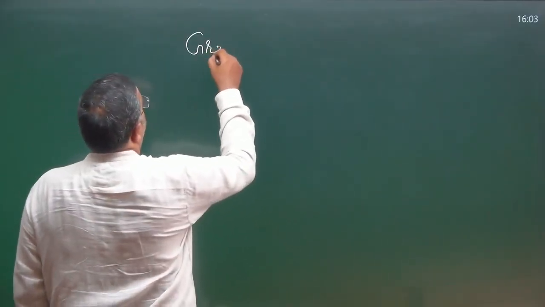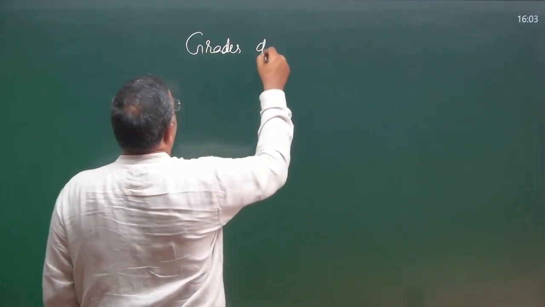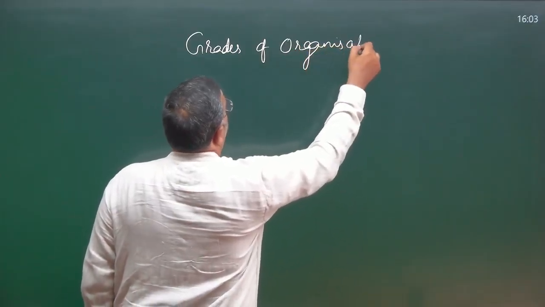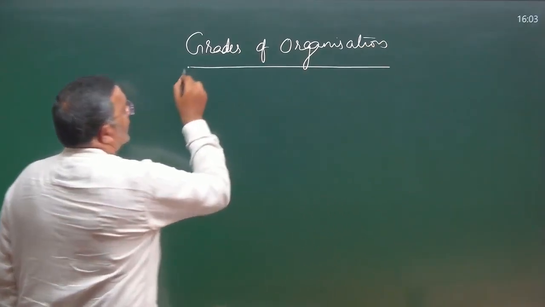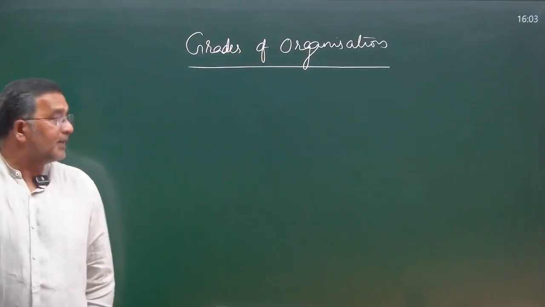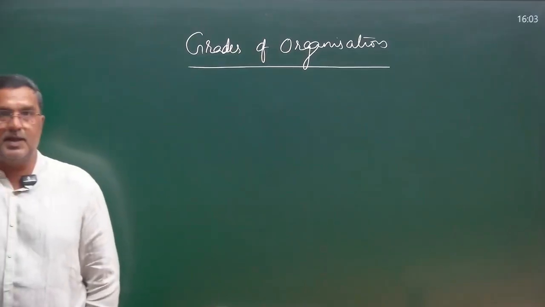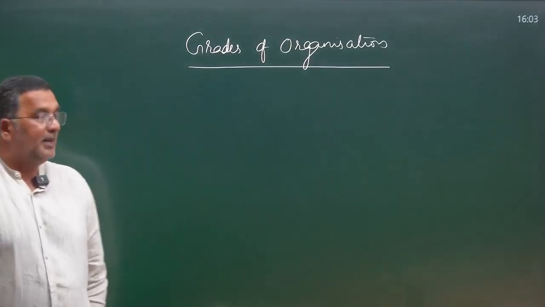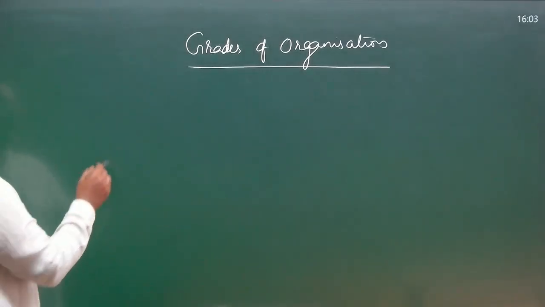Today we are going to see the grades of organization. In the Kingdom Animalia series, we are going with grades of organization. So, Kingdom Animalia, in the previous class, we analyzed the chart one after another. In the series, we took grades of organization today.